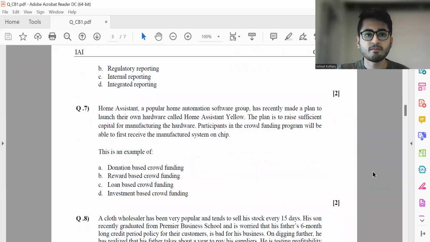Then question 7. Home Assistant, a popular home automation software group, has recently made a plan to launch their own hardware called Home Assistant Yellow. The plan is to raise sufficient capital for manufacturing the hardware. Participants in the crowdfunding program will be able to receive the manufactured system on chip. This is clearly basically a reward-based crowdfunding. Again, directly coming from material itself. If you have gone through the material, under the reward-based crowdfunding section, you will understand that this example qualifies under that. So it's option B.